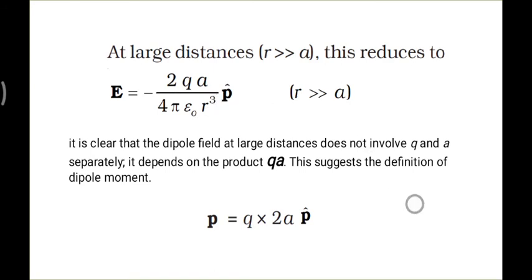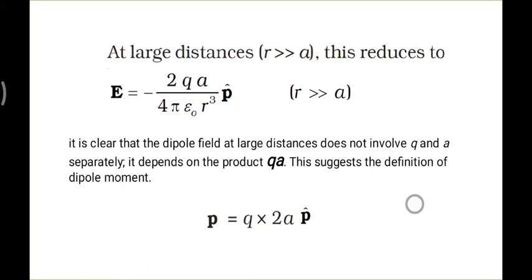Okay, this is the stage where we have to talk about what p is. As I said in earlier pictures, what p is and why it is in the specific direction, towards the positive to negative direction. Okay, let us see. It is clear that the dipole field at large distances does not involve q and a separately.